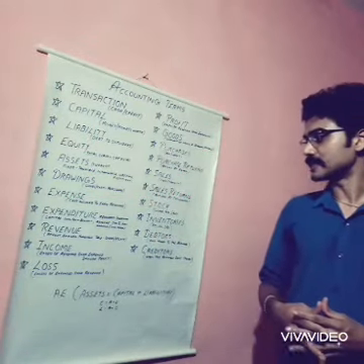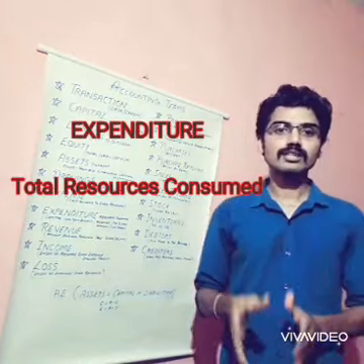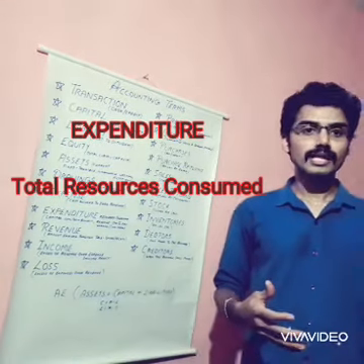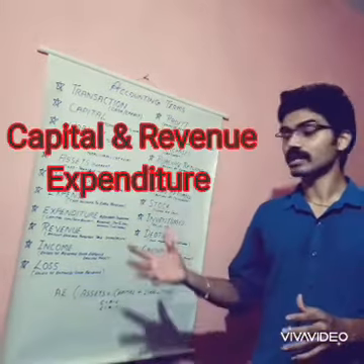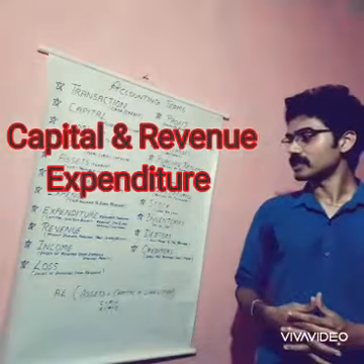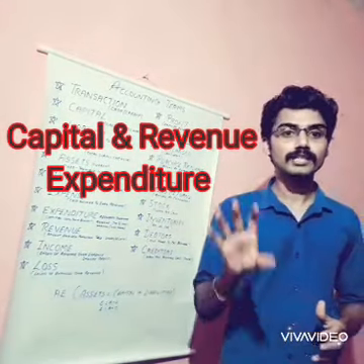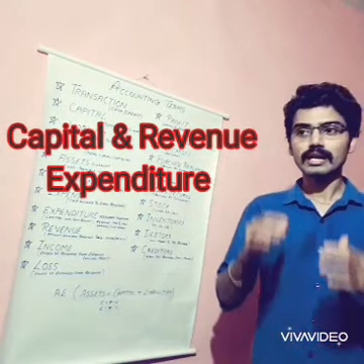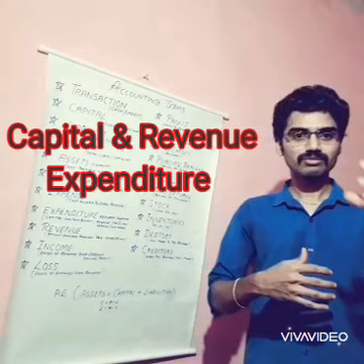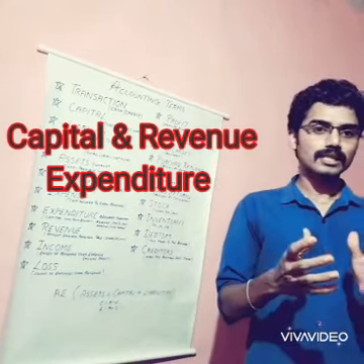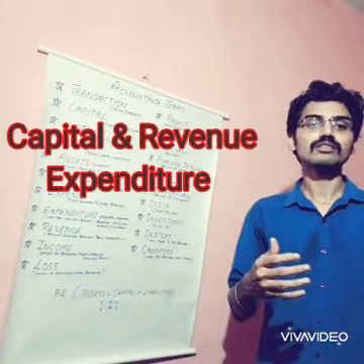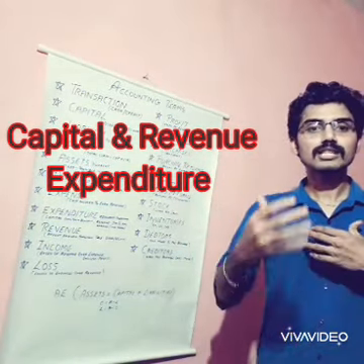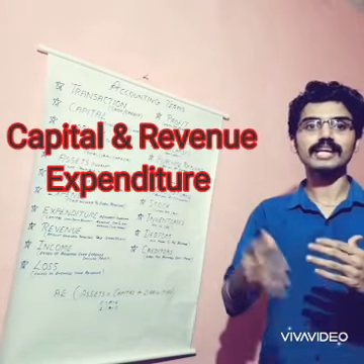And next one is expenditure. Expenditure simply means the resources consumed by the business, and this expenditure can be classified into two types, that is capital expenditure as well as revenue expenditure. Capital expenditure is the amount that is spent by the business to procure long-term assets or long-term benefits. If we are spending some money to procure some fixed asset for our business, we will get benefits from that fixed asset in the future period. Such expenditure can be called capital expenditure. That means long-term benefits are derived from that particular expenditure.